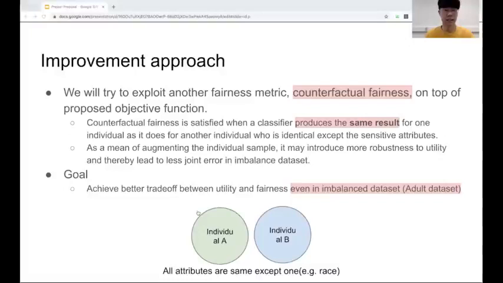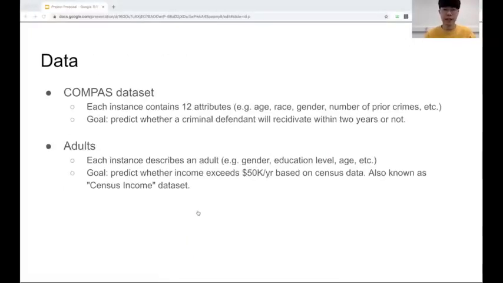even in imbalanced datasets. For data, we will use the COMPAS and Adult datasets, which are popular datasets in ML fairness. In the COMPAS dataset, each instance contains 12 attributes, including age, race, gender, and so on. And the goal is to predict whether a criminal defendant will recidivate within 2 years or not. Similarly, the Adult dataset has several instances describing adults, and the goal is to predict whether income exceeds $50,000 per year based